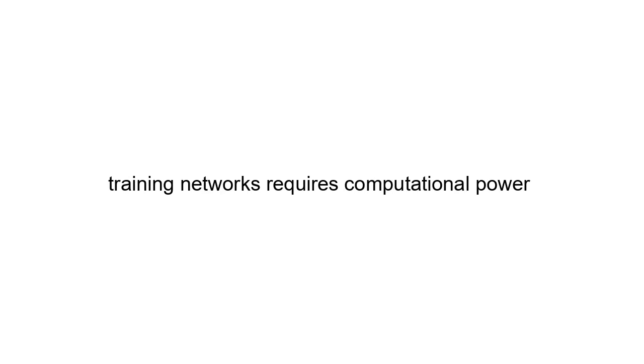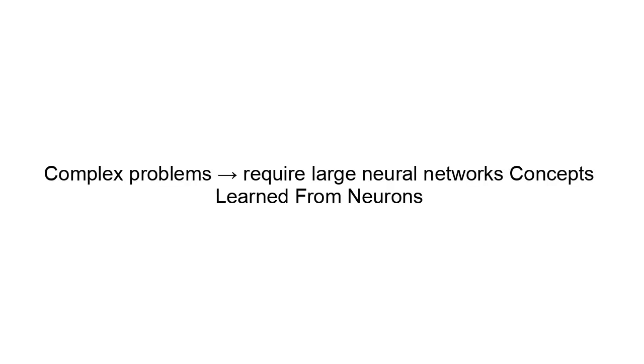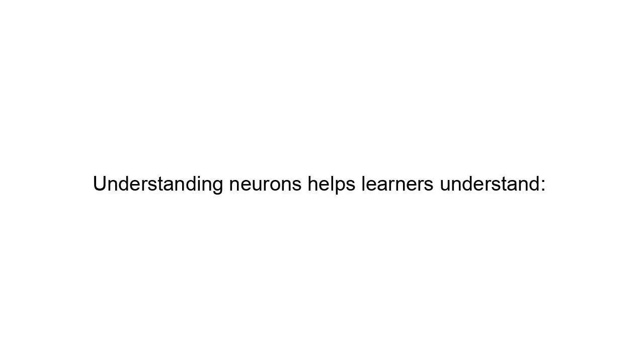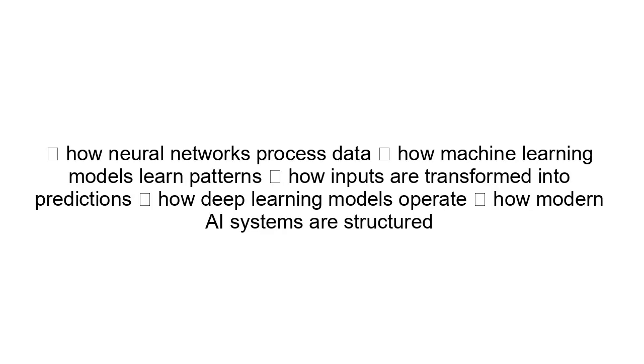Limitations of artificial neurons. Artificial neurons also have limitations. Individual neurons are simple. Large numbers of neurons are required for complex tasks. Training networks requires computational power. Complex problems require large neural networks.